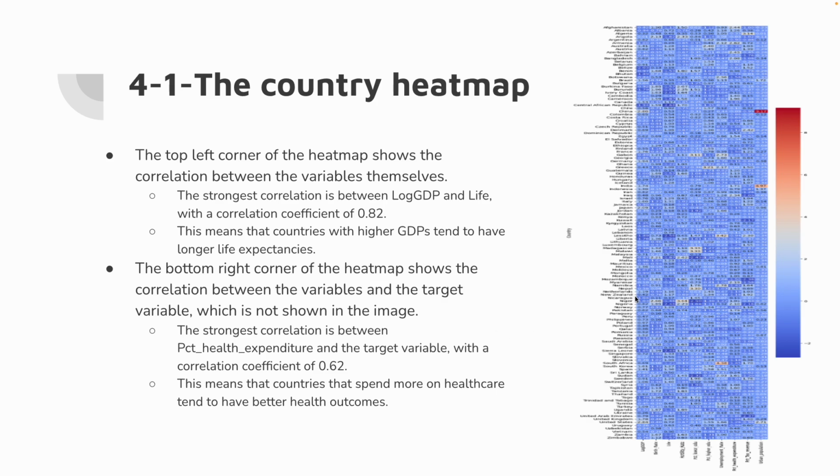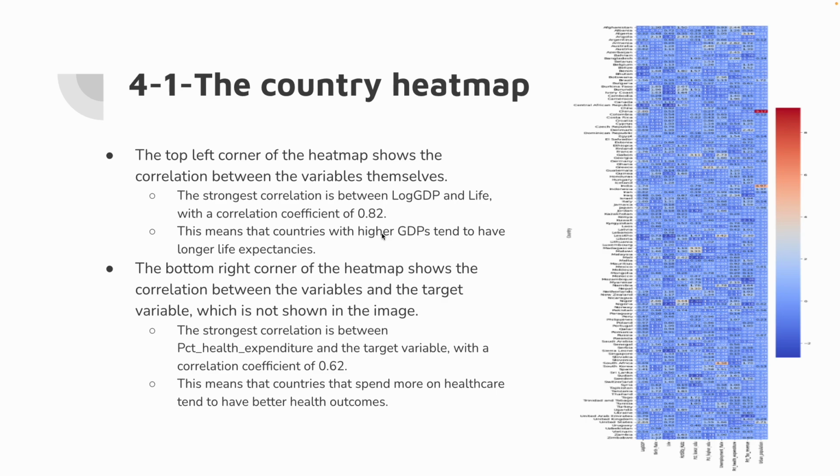Here is the heat map for all countries with the analysis variables. You cannot see very well because it's so long. But for example here, the log GDP and life expectancy coefficient is 0.82.